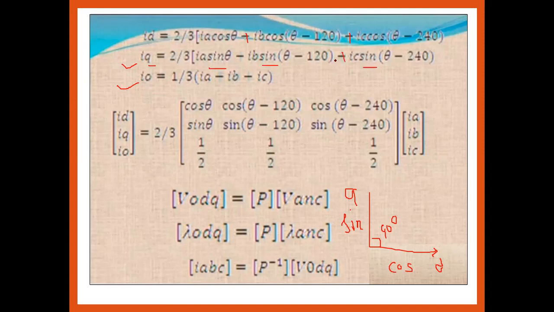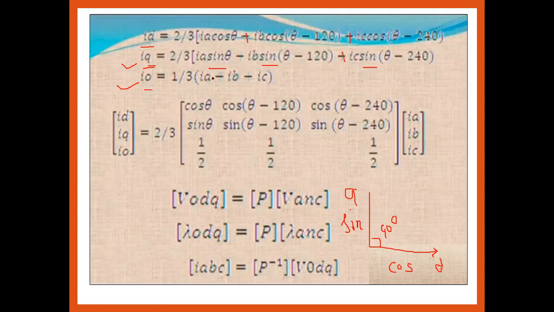Another, all the remaining quantities should be the same as compared to the ID. So for the ID and the IQ, the only change is that the cos should be changed with the sine, because both are nothing but reflected with the 90-degree quadrature axis, and the D and Q should be reflected with the sine and the cos respectively. Whereas what is the stationary frame going to be? It's just an addition of what?